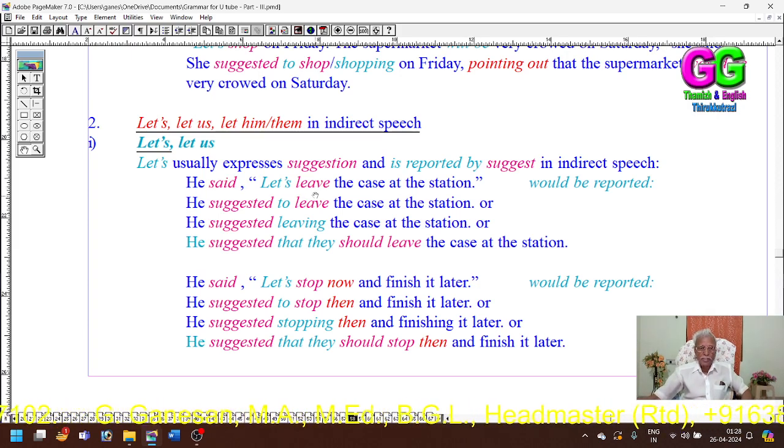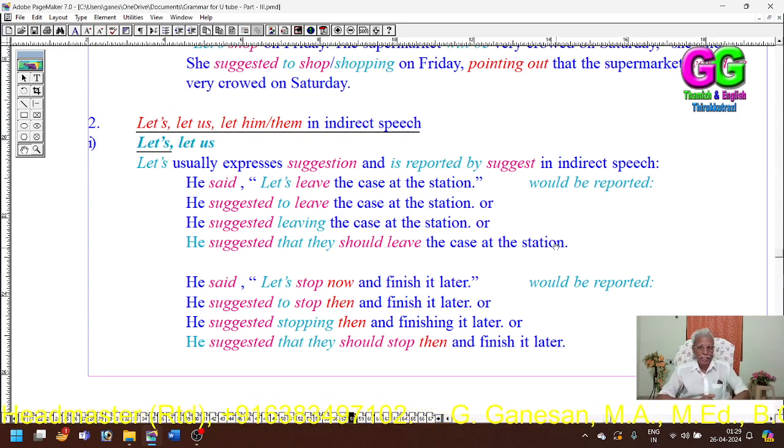He said, "Let's leave the case at the station." He suggested to leave the case at the station, or he suggested leaving the case at the station, or he suggested that they should leave the case at the station.